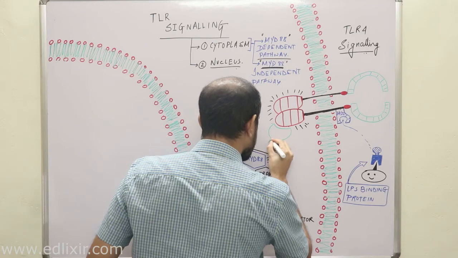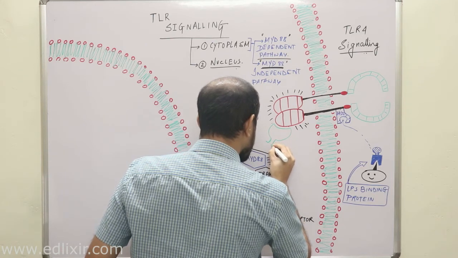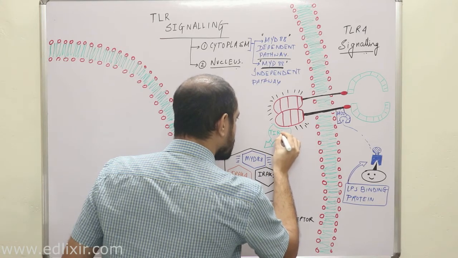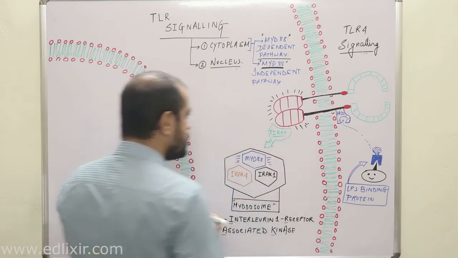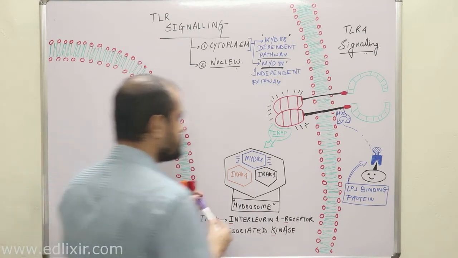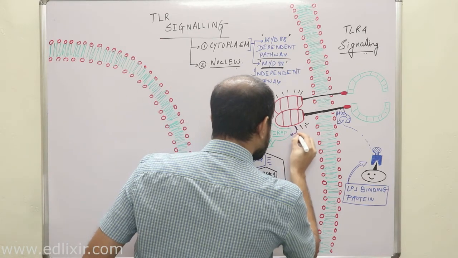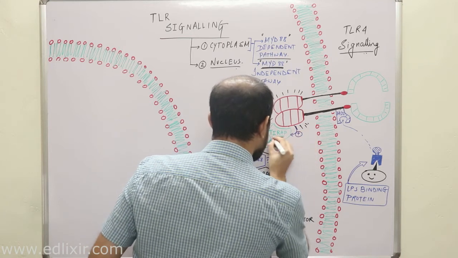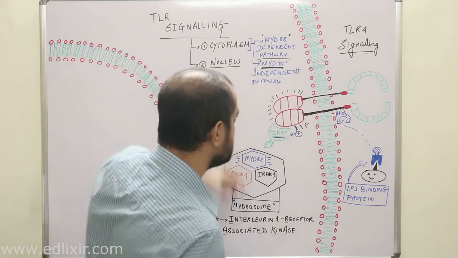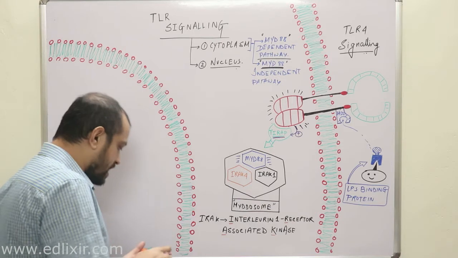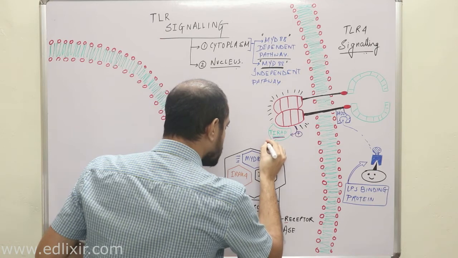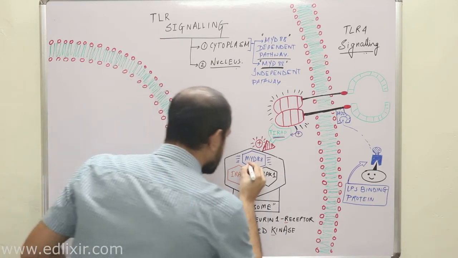This is because when this TIRAP protein is activated by the TIR domain of TLR4, this TIRAP now actually activates MyD88. Clear?